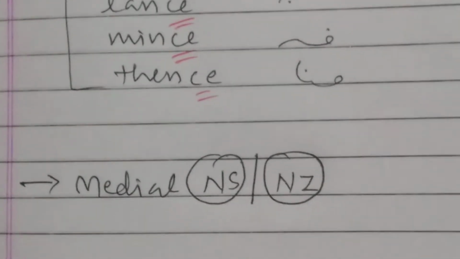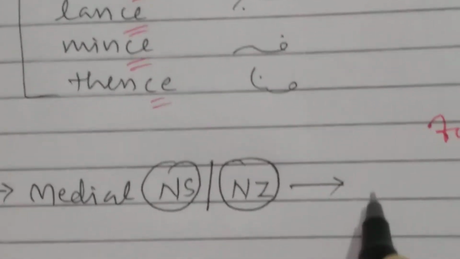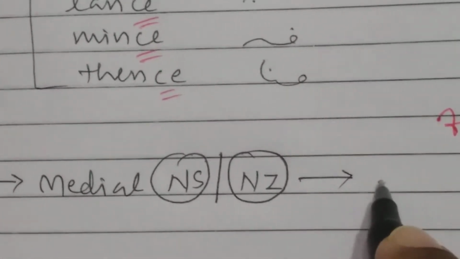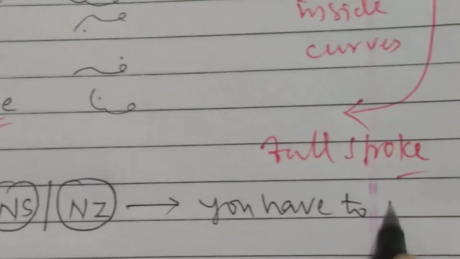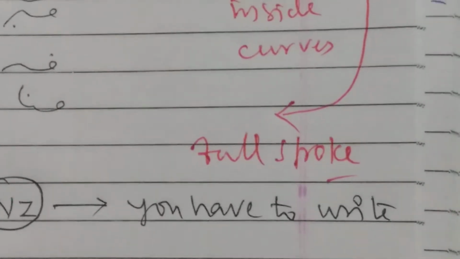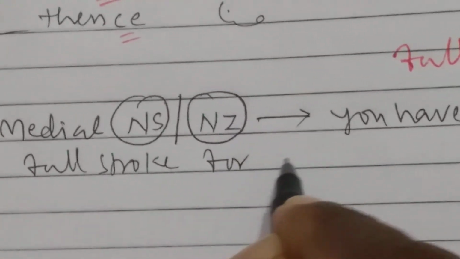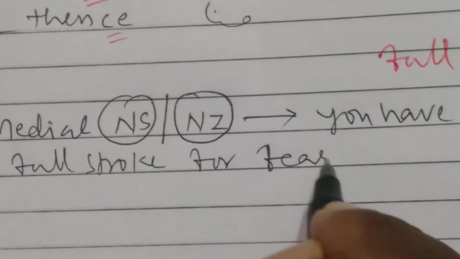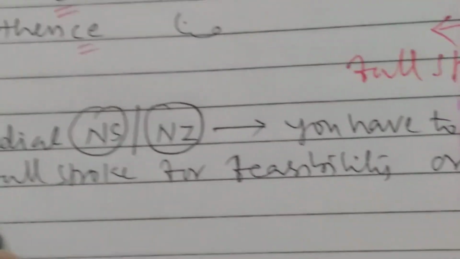For medial NS and NZ, according to the rule Pitman told us, you have to write full strokes for feasibility or better understanding.